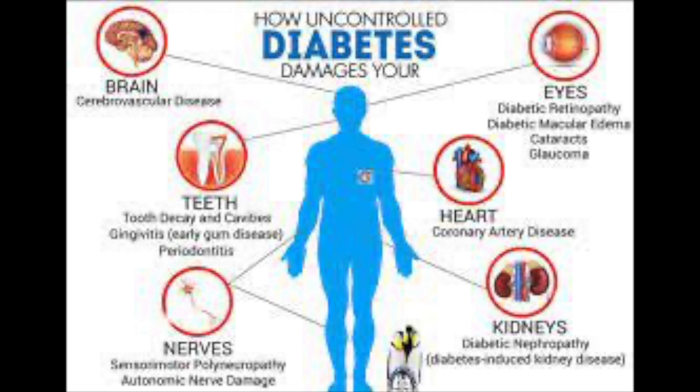Diabetic complications can be divided into acute and chronic. Acute complications are usually due to either very high glucose level or very low glucose level in the blood. Long-term complications of diabetes can be divided into microvascular or macrovascular complications.